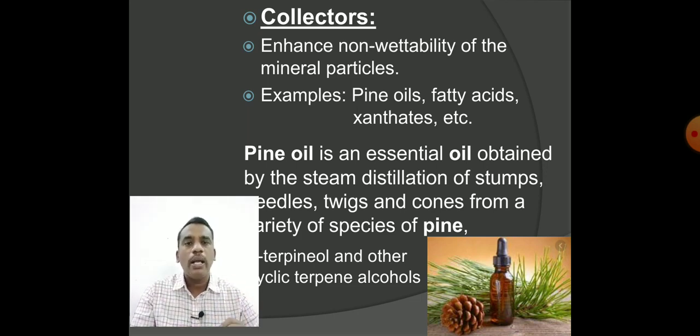What do they contain? Terpineol and also cyclic terpene alcohols. These are the higher member alcohols. We had already discussed in the chapter alcohols, phenols and ethers. In that chapter we came to know lower members of alcohols are soluble in water, but the higher members of alcohols are immiscible in water.